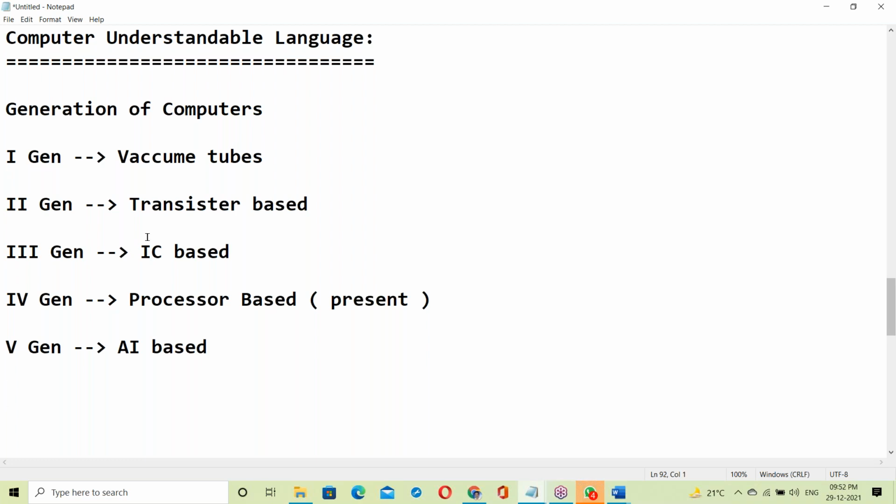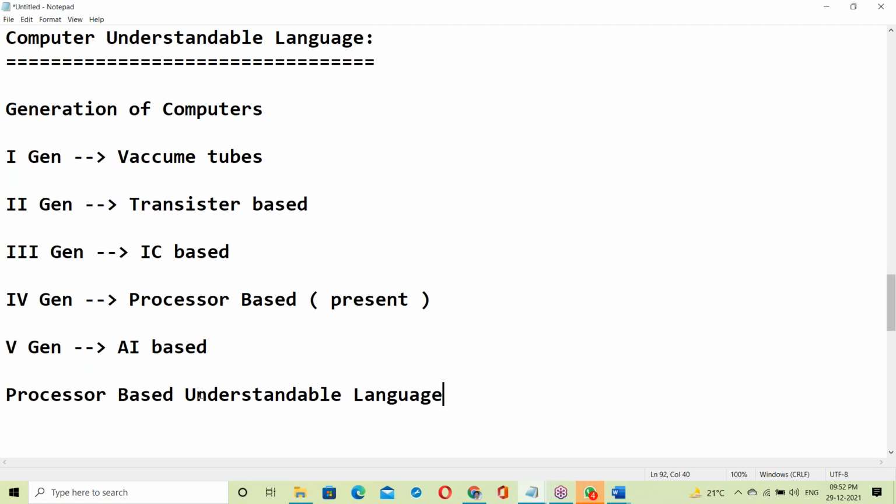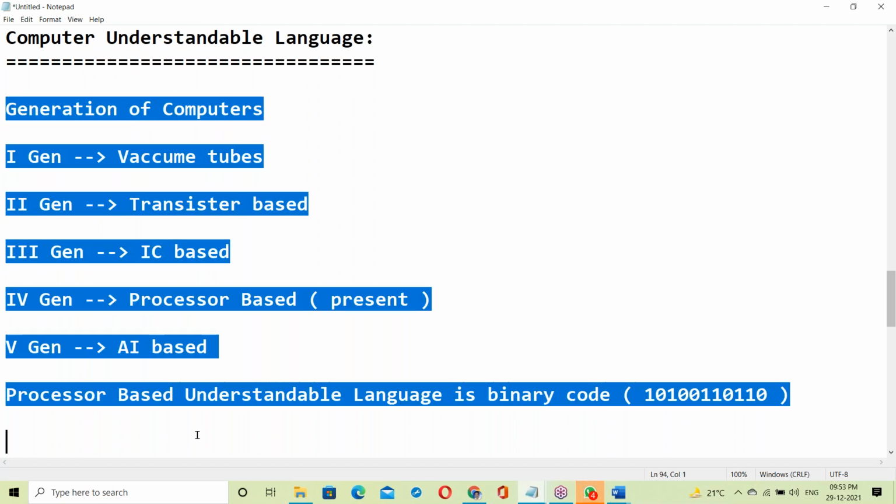Currently we are using processor based computers. The processor's understandable language is binary code, the zeros and ones format. That's it. So these are the generations of computers.